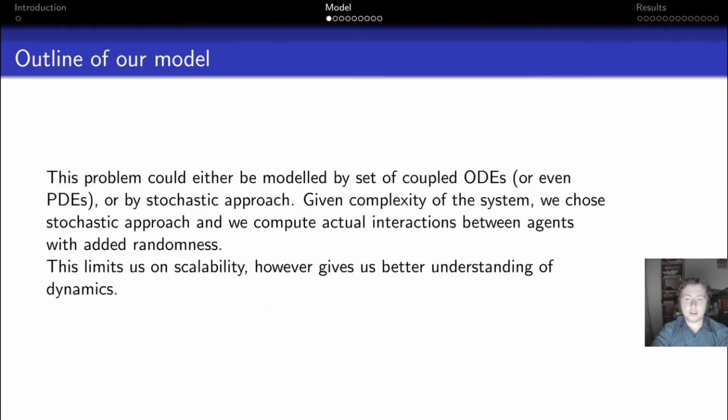Given the complexity of this system, we chose a stochastic approach, where we compute one-to-one interactions between agents, and at each run we add a bit of randomness to the parameters of our agents. This obviously limits us on scalability, as we have to model all the one-to-one interactions and we have to run the simulation over and over many times. However, we think this gives us much better understanding of the dynamics of the system.